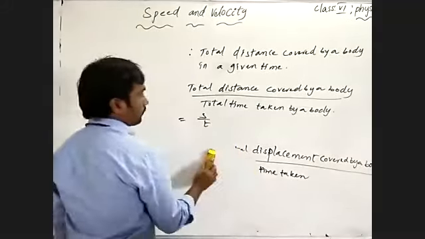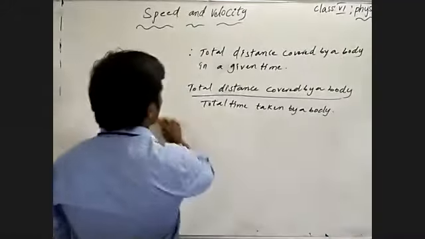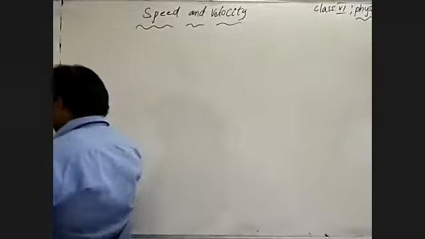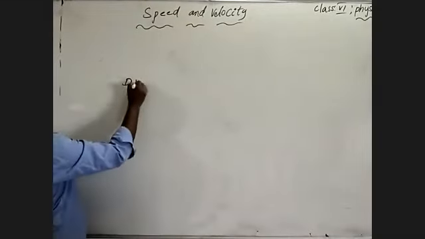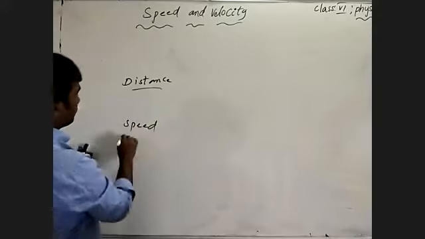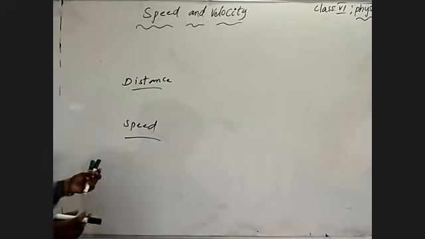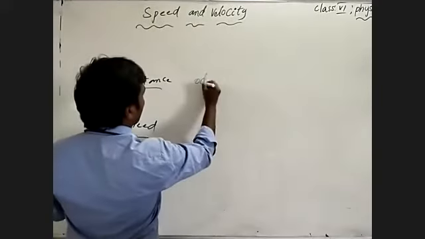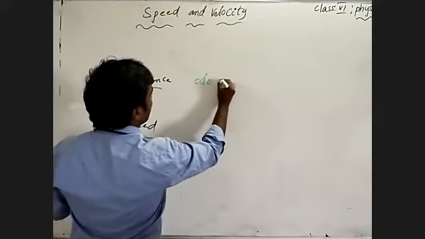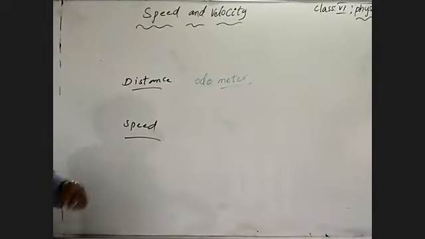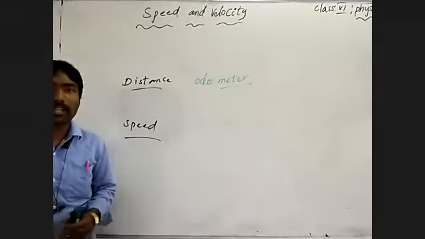Coming to that, distance and speed. Distance is measured by an odometer. An odometer is a device to measure the distance covered by a vehicle or a body.